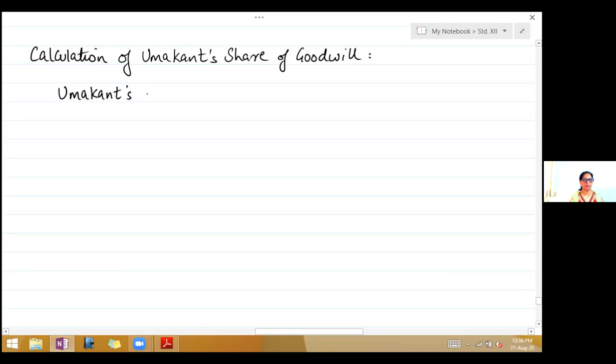is equal to firm's goodwill into Umakant's profit sharing ratio.